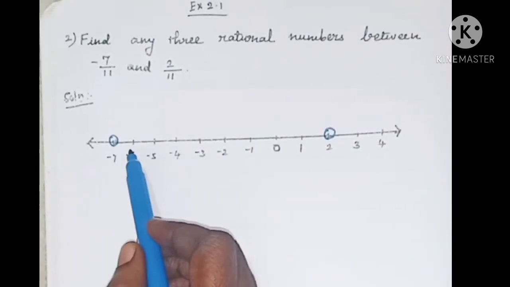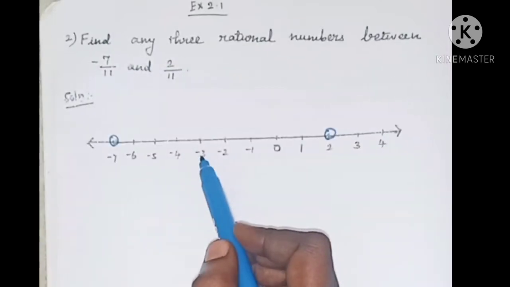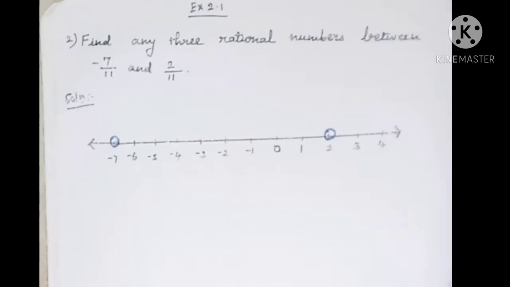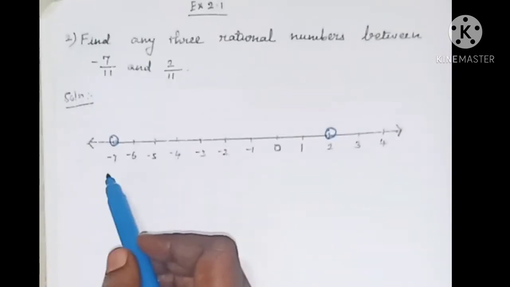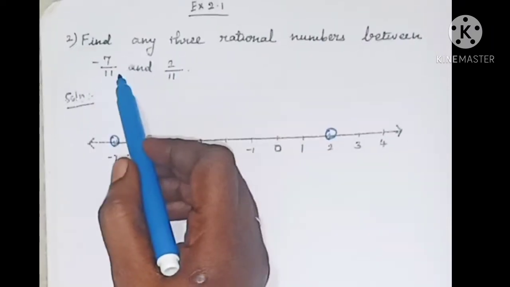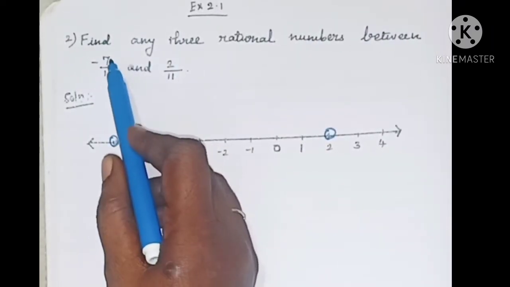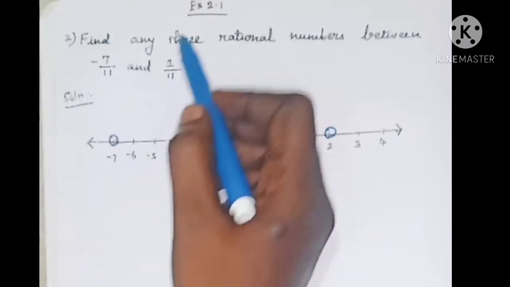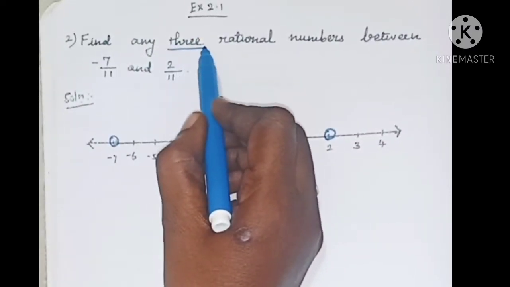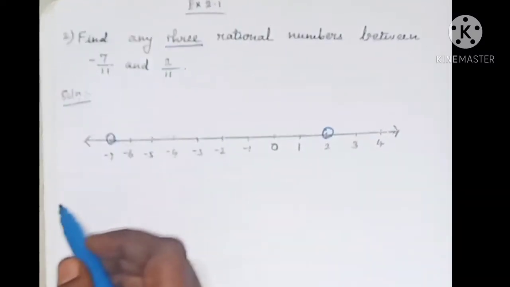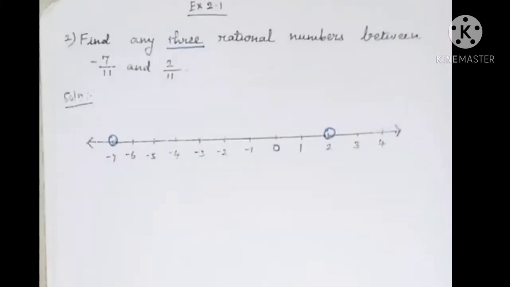Between minus 7 and 2, there are a lot of integers like minus 6, minus 5, minus 4, minus 3, minus 2, minus 1, 0, 1. These are the integers in between the numbers minus 7 and 2. But in the problem, they are asking to find the fractions between minus 7 by 11 and 2 by 11. Three rational numbers. We want to find only three rational numbers, not more than that. So it is very easy to find three rational numbers between these two rational numbers.